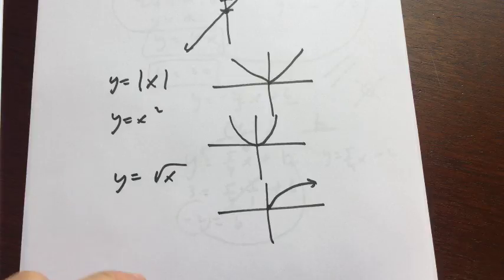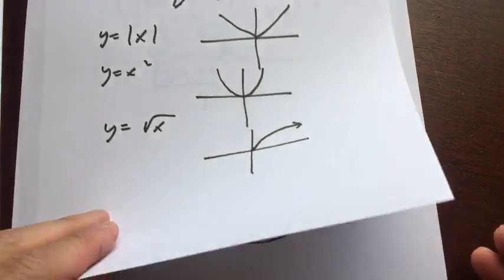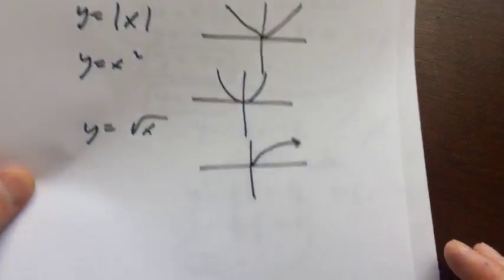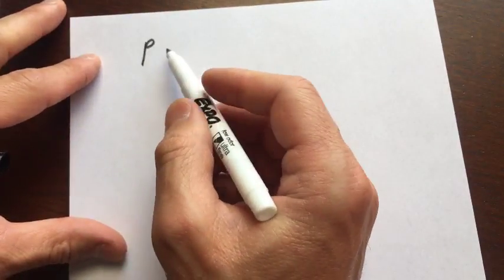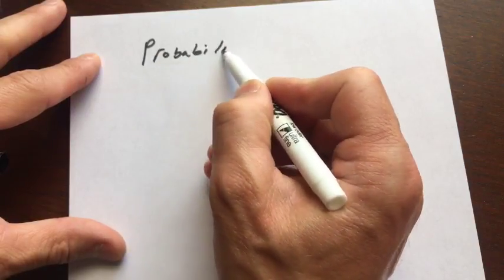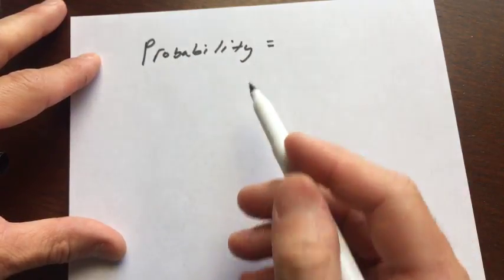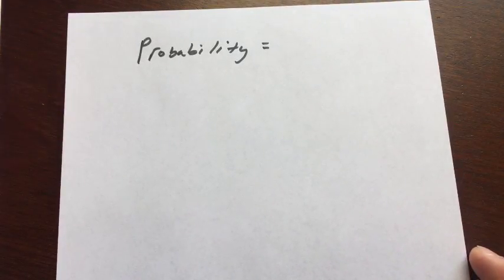Good question. Does anybody know what the definition of probability is? On the SAT they don't get too deep into probability, but they'll ask you some basic probability questions. Any ideas? What is probability? We know probability is the chance or likelihood that something could happen, like the probability of rain today.